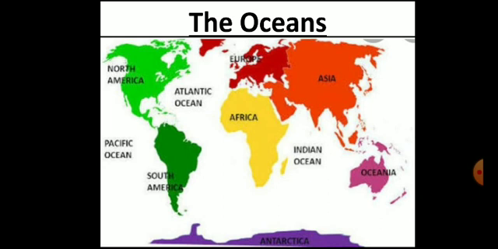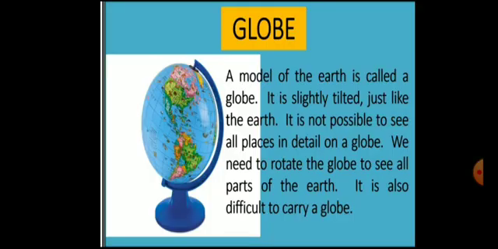The Atlantic Ocean is the second largest ocean, which separates North and South America from Europe and Africa. How many oceans? There are 5 oceans. And how many continents? There are 7. Okay, remember that. Next topic is globe.